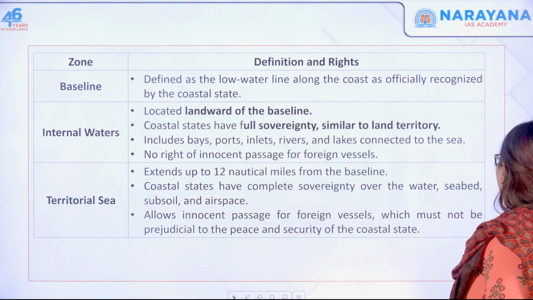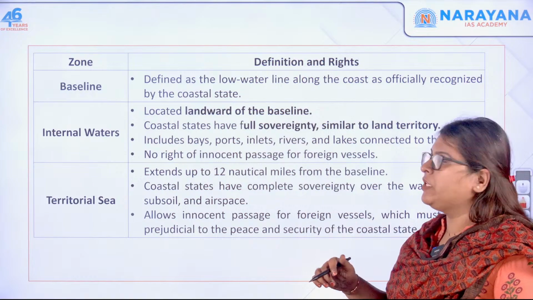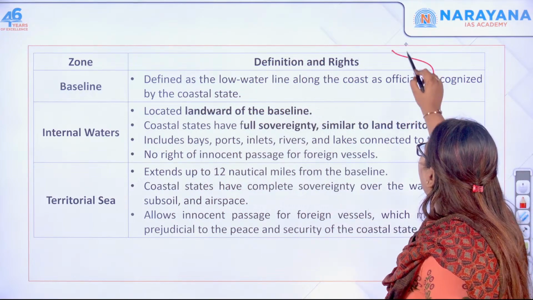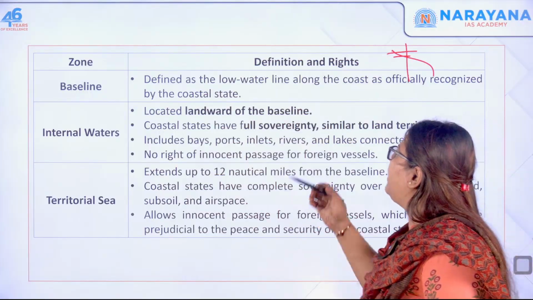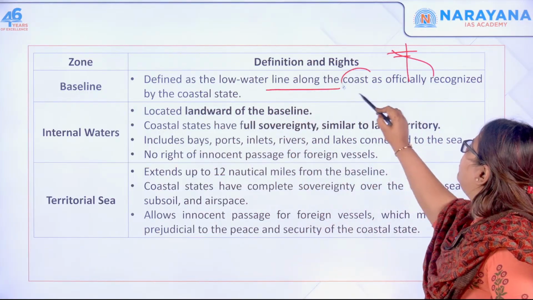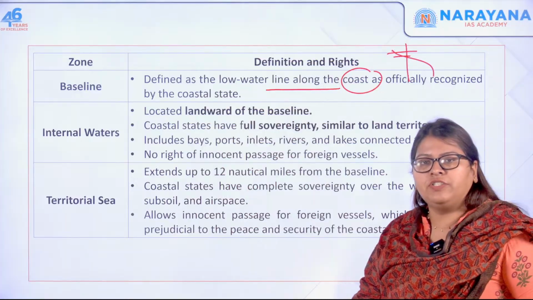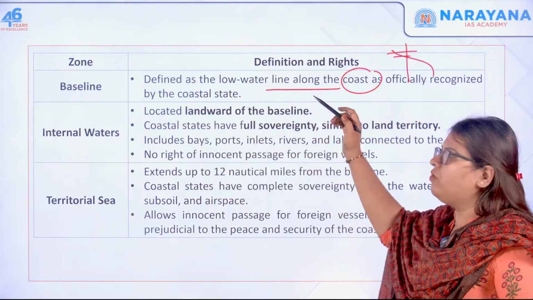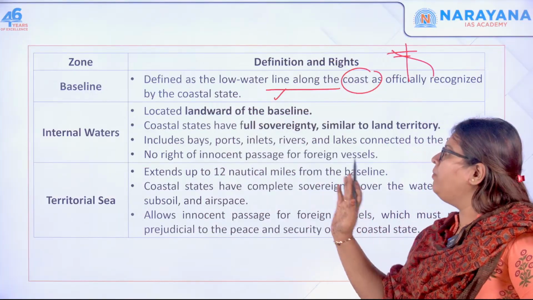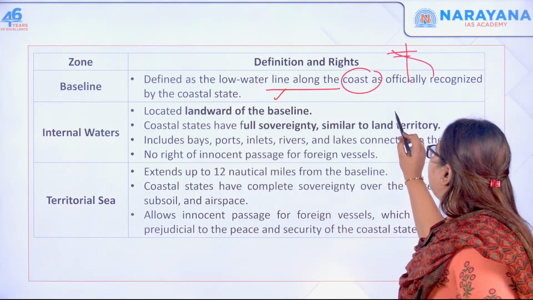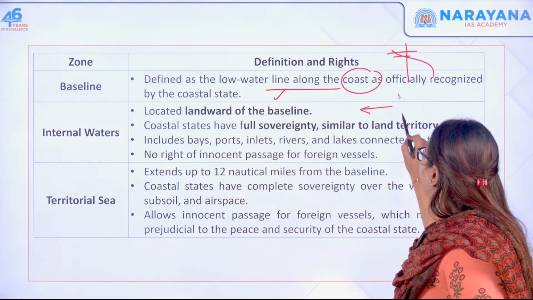Now, as I told you, let's quickly discuss the baseline. There is a high water line and a low tide line. The baseline is defined as the low water line along the coast, officially recognized by the coastal state. Next is the internal water. What do you mean by internal water? It is whatever water lies towards the land from the baseline.